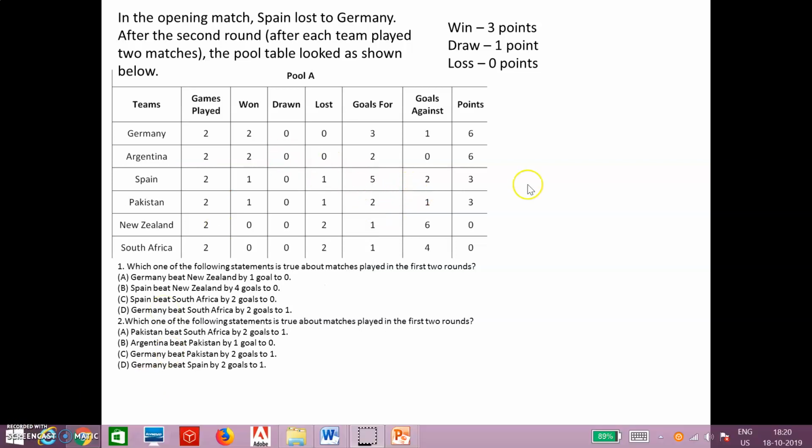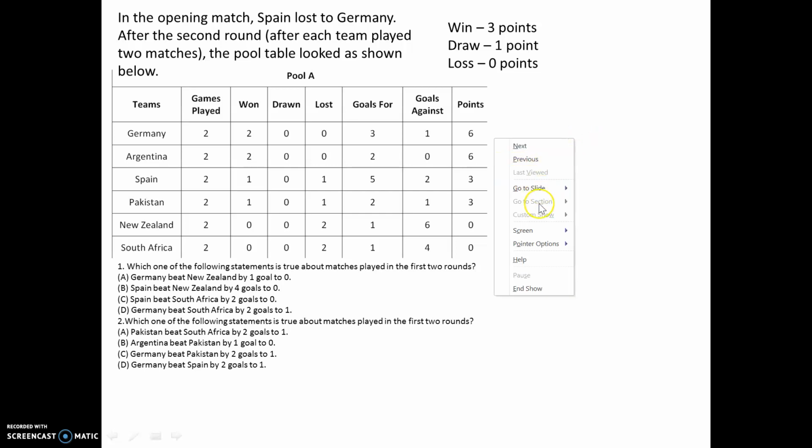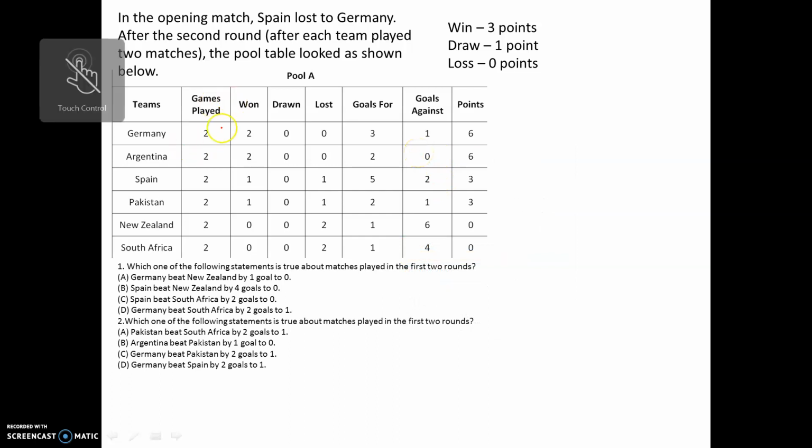So that actually means that Argentina has scored 1 goal in every match, right? Otherwise, it's not a possibility, because Argentina has to win 2 matches. So if I say in 1 match it is 2-0, then the other match it has to become 0-0. So if I talk about Argentina as such, first match it will win by 1-0, second match also it will win by 1-0. I hope you're understanding. If I say first match it wins by 2-0, then the other match the score has to be 0-0. This is goals scored by Argentina and this is goals scored against Argentina, right?